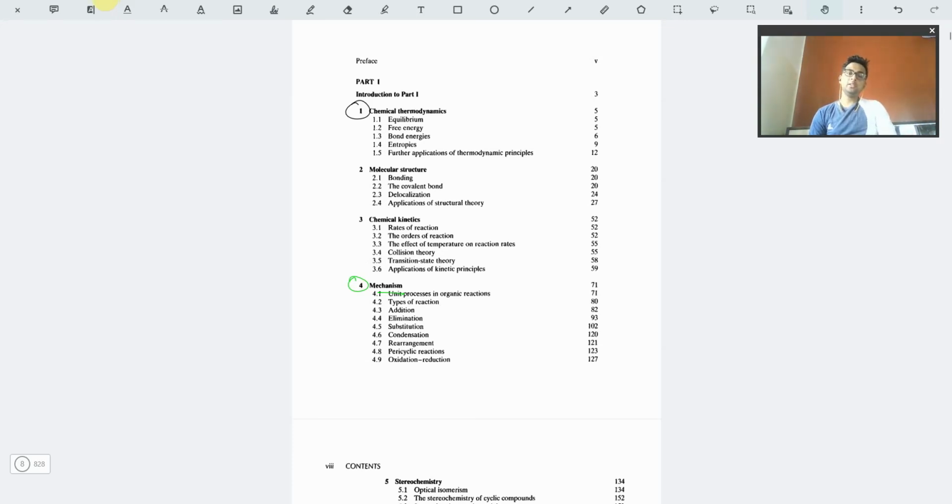So first of all, what are the types of reaction? The addition, elimination, substitution, condensation, rearrangement, pericyclic, oxidation-reduction. In addition type reactions we have double bond addition. In elimination, we have formation of a double bond via elimination of certain functional groups. We have substitution, that is SN1, SN2. Elimination also has E1, E2 mechanisms. Then we have condensation, and the rearrangement type.